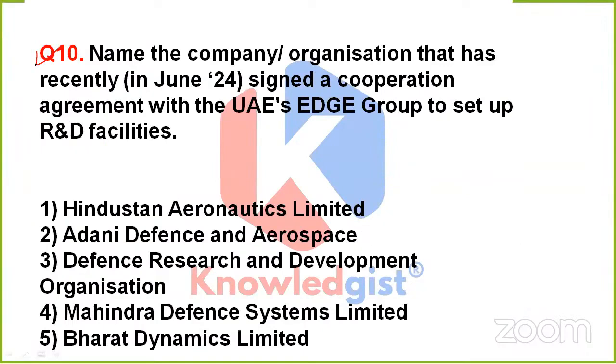Next question is asking, yes, Niladri, you were absolutely correct. The correct option for the previous month was ADB. So, name the company or the organization that has recently signed a cooperation agreement with UAE's Edge Group to set up R&D facilities. The question is asking the name of that company or organization. What has it done? It has signed a cooperation agreement with the United Arab Emirates' Edge Group to set up R&D facilities. Is it Hindustan Aeronautics Limited, Adani Defense and Aerospace, Defense Research and Development Organization, Mahindra Defense Systems Limited, or option 5, Bharat Dynamics Limited?